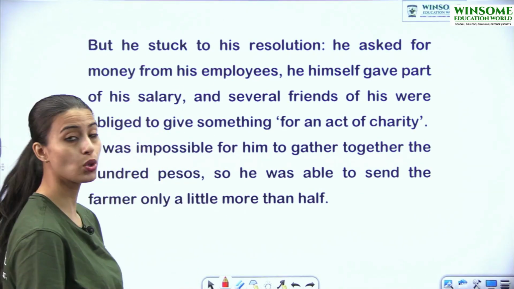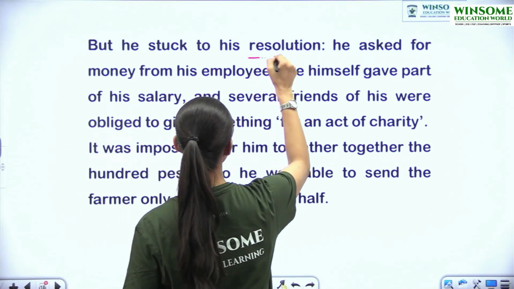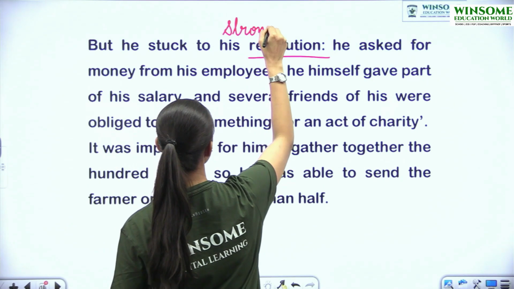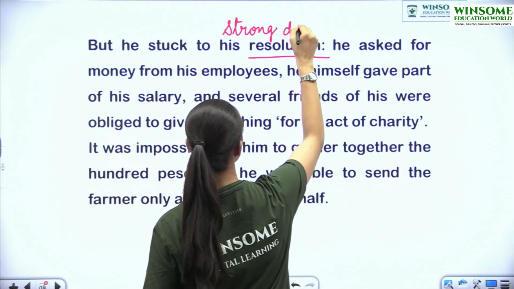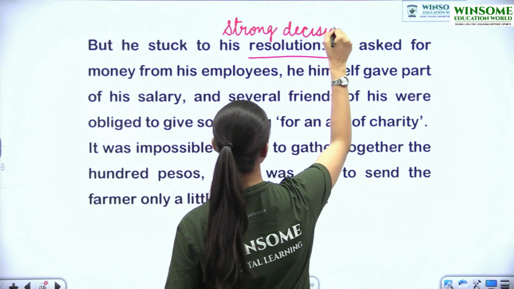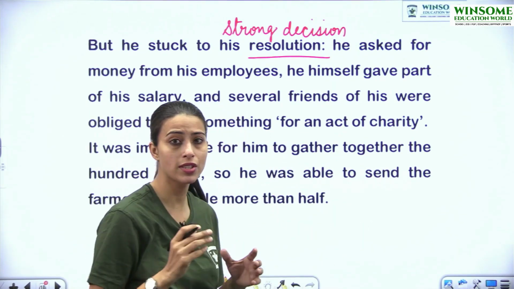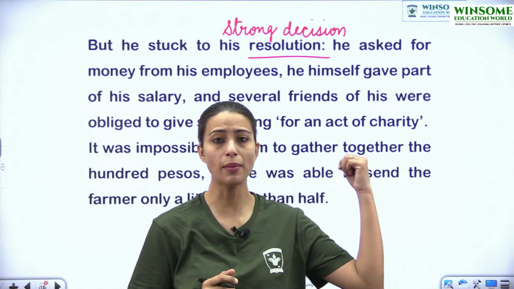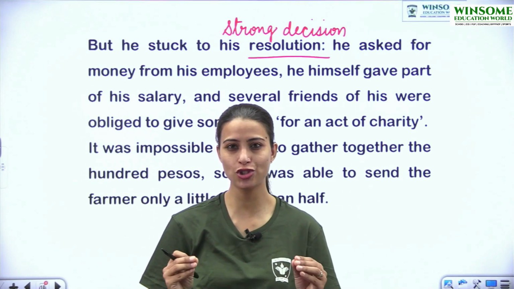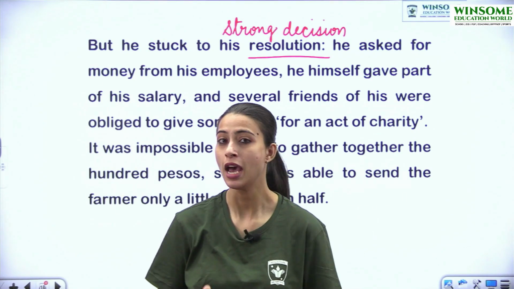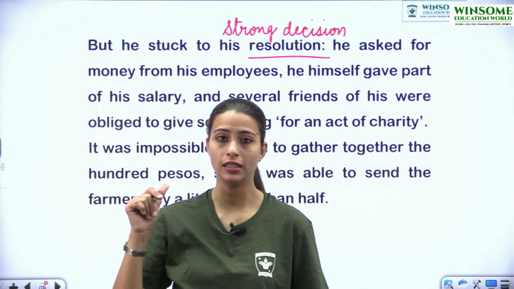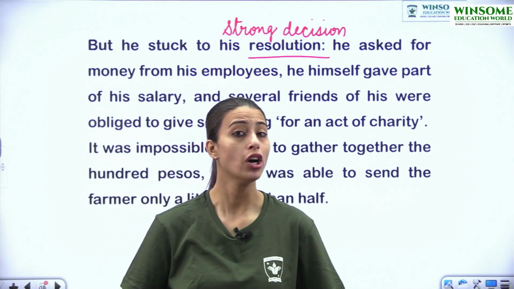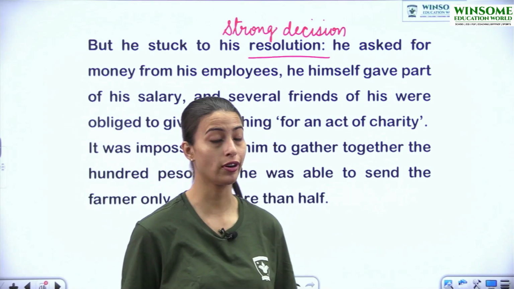But he stuck to his resolution. What do we mean by resolution? It means a strong decision. Okay? A strong decision means a firm decision that one is adamant to follow. क्या बोलेंगे हिंदी में इसको? दृढ़ निश्चय. बस सोच लिया तो करना है. बस the similar intention the postmaster also had, that he is going to help Lencho no matter what he has to do for it.